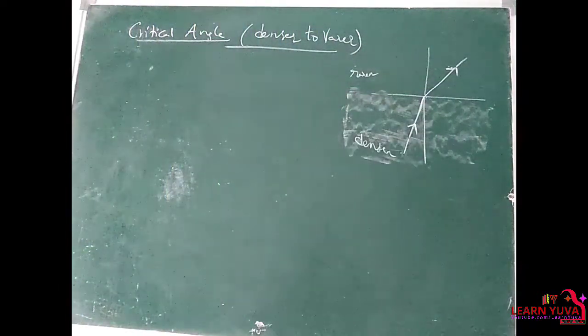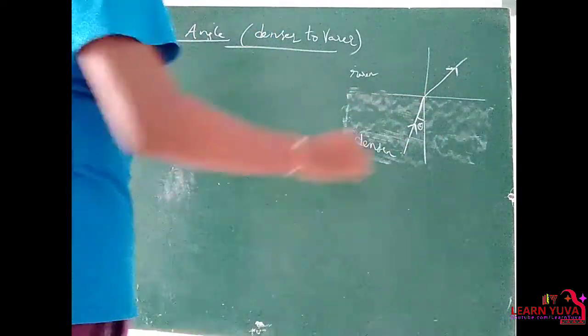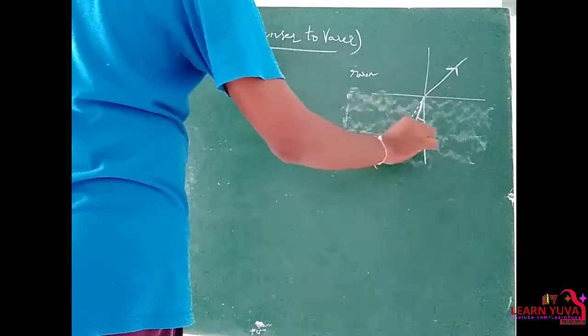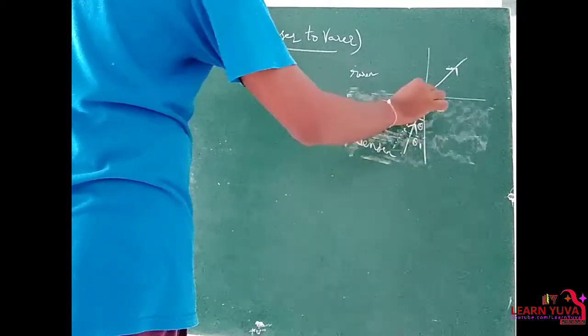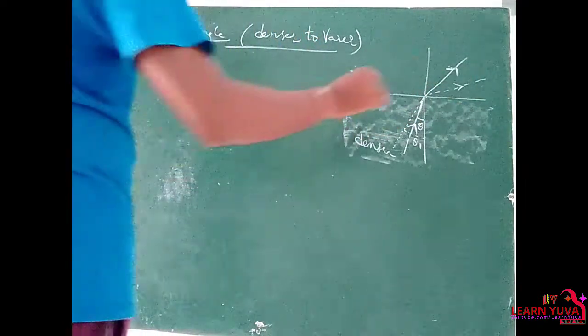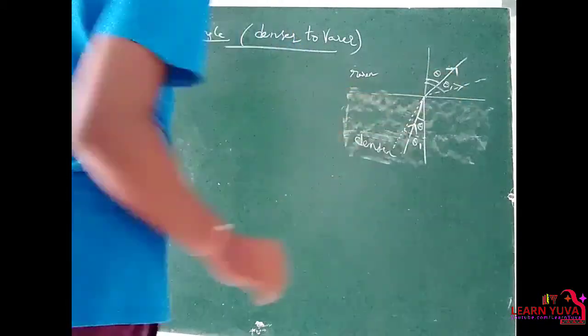Right? It is the angle of incidence. If the angle of incidence further increases, the angle of refraction also increases. Right?